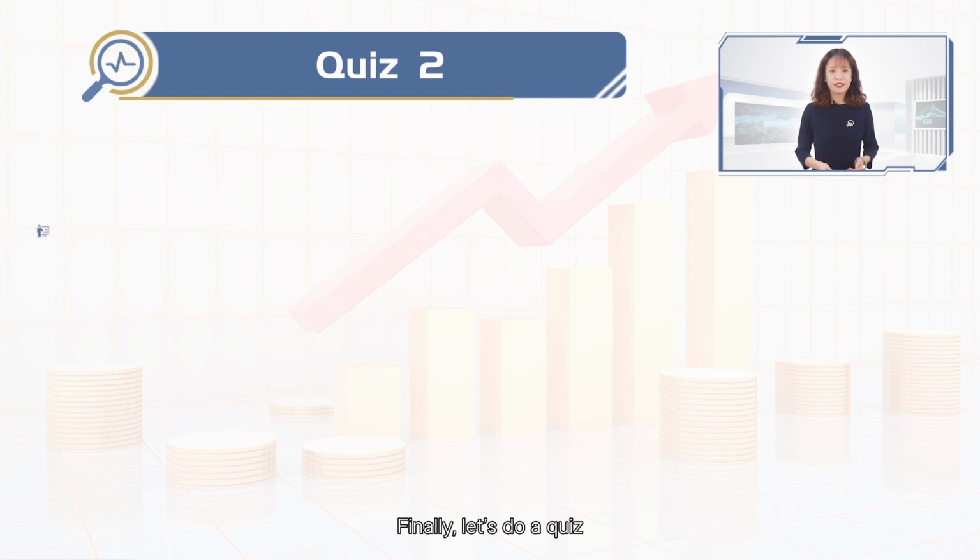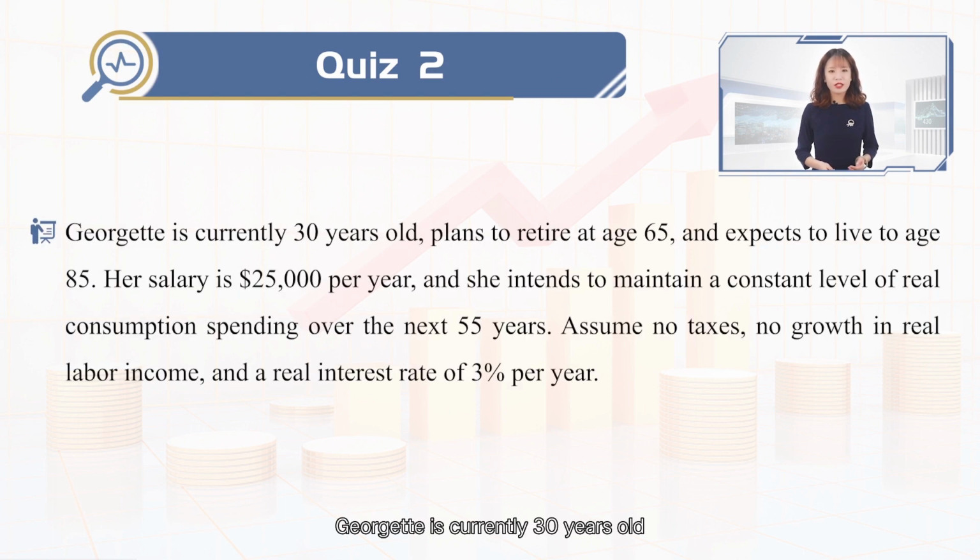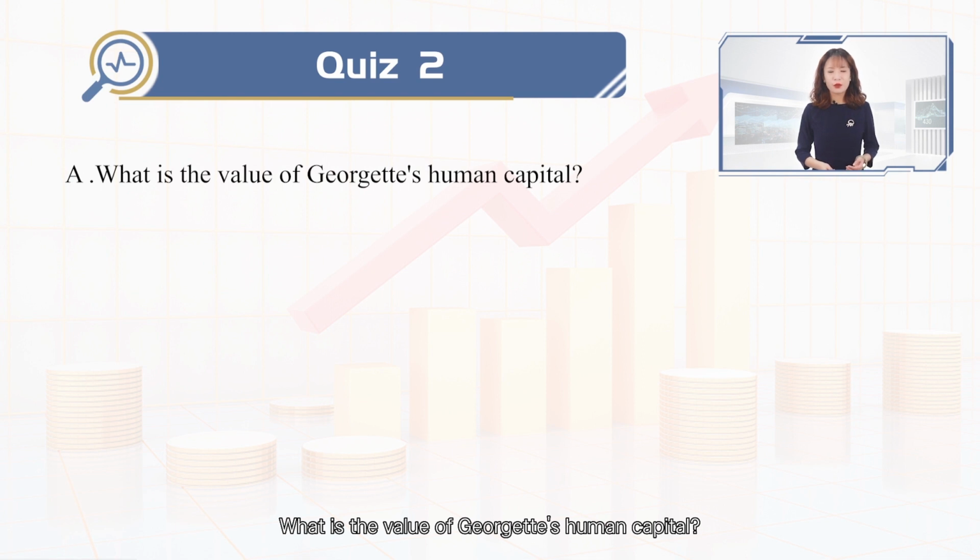Finally, let's do a quiz. Georgette is currently 30 years old, plans to retire at age 65, and expects to live to age 85. Her salary is $25,000 per year, and she intends to maintain a constant level of real consumption spending over the next 55 years. Assume no taxes, no growth in real labor income, and a real interest rate of 3% per year. What's the value of Georgette's human capital and what's her permanent income?